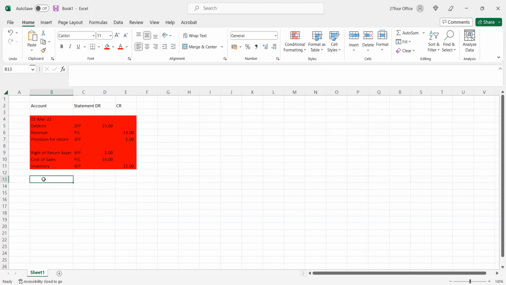So how do we deal with the fact that inventory has left the company on 1 March 2022? Inventory did leave the company, you happy with that? Because we physically delivered the vehicles. So that means inventory has decreased by 15 times 735 times the exchange rate.